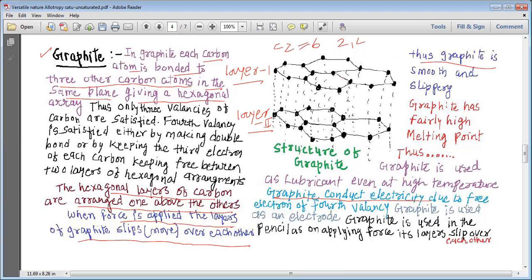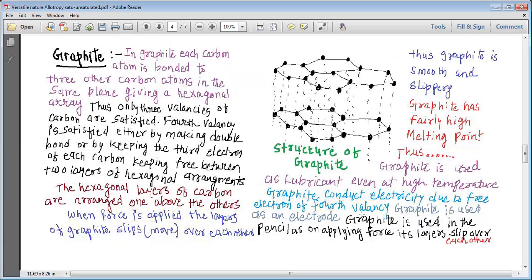Graphite conducts electricity due to the free electron, or because the fourth valency of carbon has not been satisfied in graphite. Once again, let us read it. Graphite conducts electricity due to the free electron of the fourth valency. Graphite is used as an electrode. As graphite can conduct electricity, we can easily understand that it can be used as an electrode.